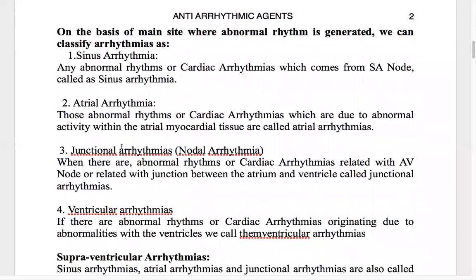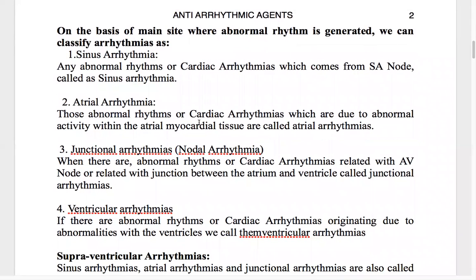Next is atrial arrhythmia, meaning the abnormal rhythm or cardiac arrhythmia due to abnormal activity within the atrial myocardial tissue.